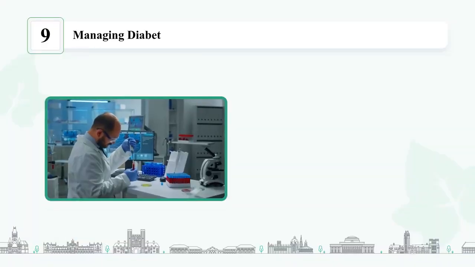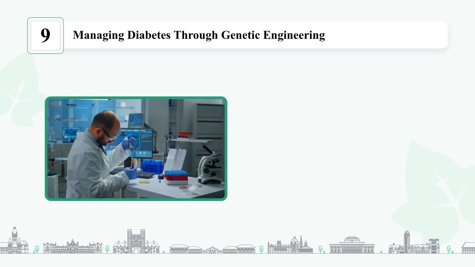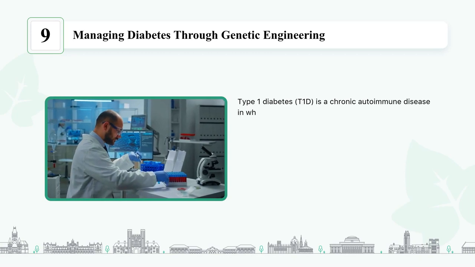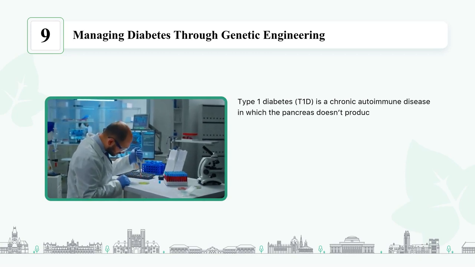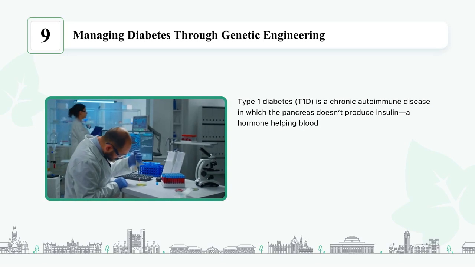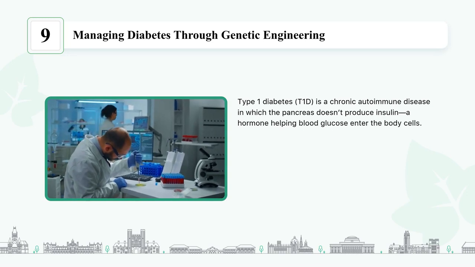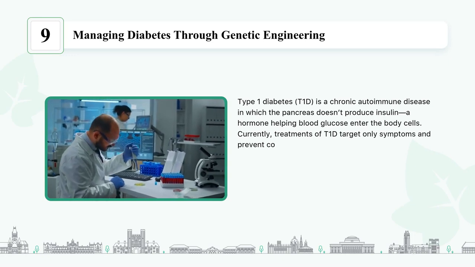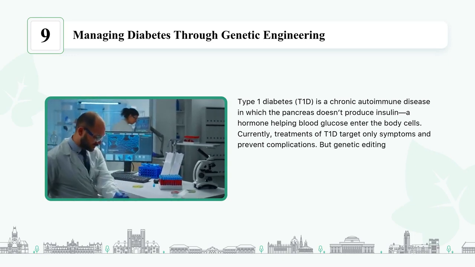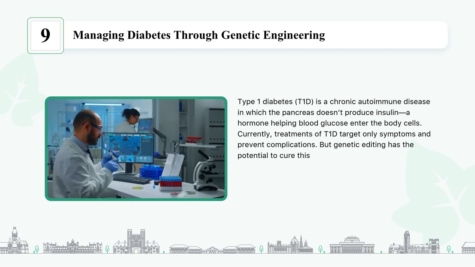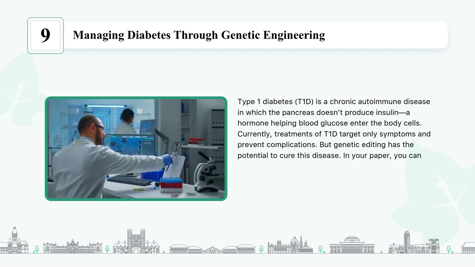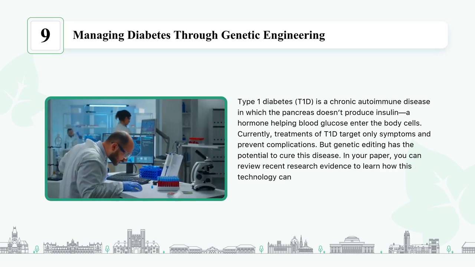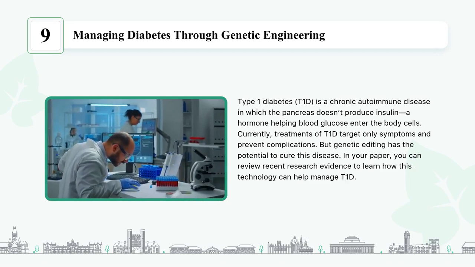Managing diabetes through genetic engineering. Type 1 diabetes, T1D, is a chronic autoimmune disease in which the pancreas doesn't produce insulin, a hormone helping blood glucose enter the body cells. Currently, treatments of T1D target only symptoms and prevent complications. But genetic editing has the potential to cure this disease. In your paper, you can review recent research evidence to learn how this technology can help manage T1D.